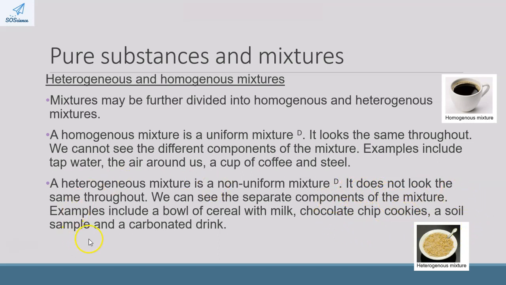A soil sample would be another example, as well as a carbonated drink, which contains the liquid with carbon dioxide bubbles in it. If you had a flat drink where all those carbon dioxide bubbles have already escaped into the atmosphere, well, that would then fall under a homogeneous mixture.